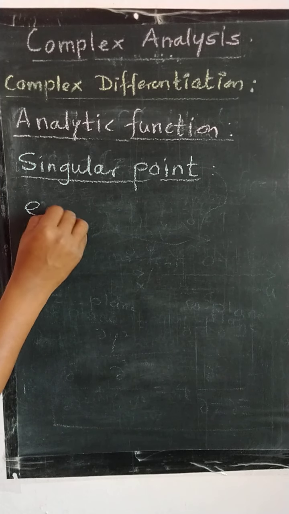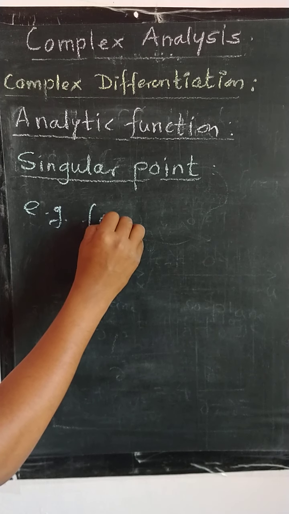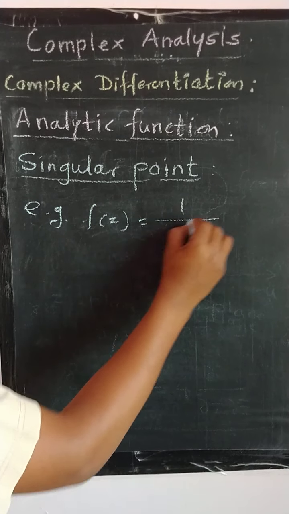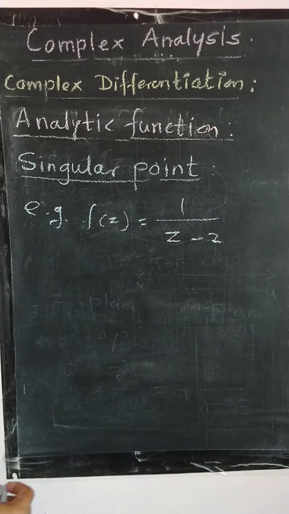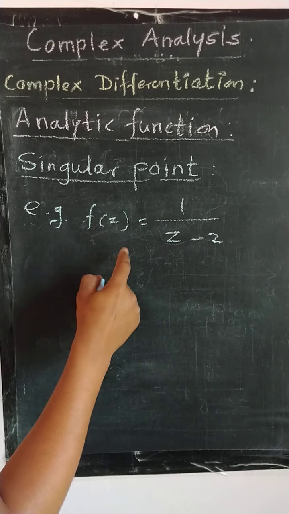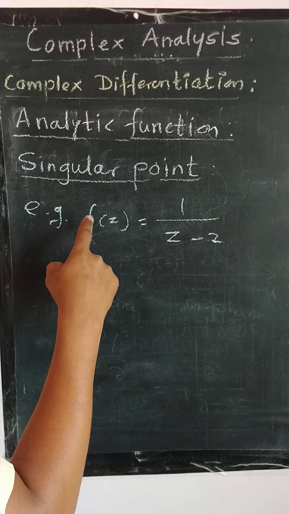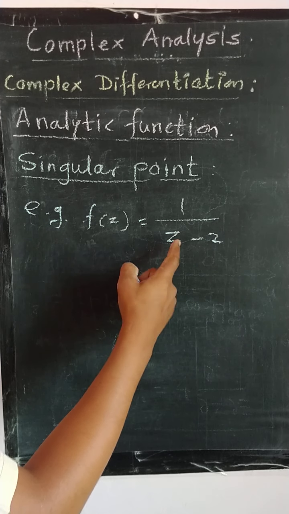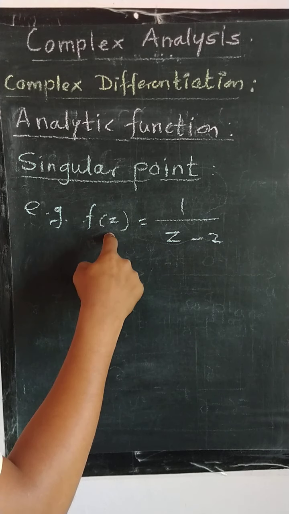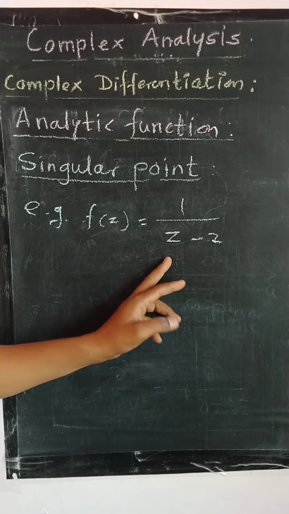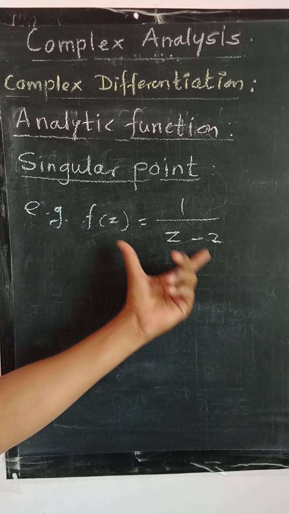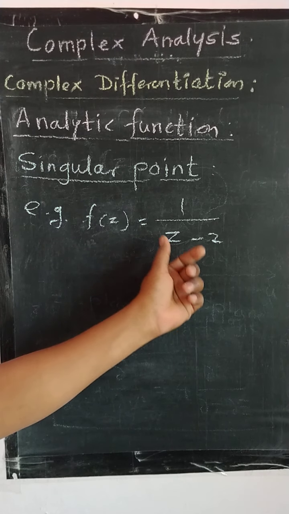For example, if we have f of z is equal to 1 upon z minus 2, then this function is not defined at z equal to 2. Therefore, its derivative is also not defined at z equal to 2. If we take the derivative of this function, that will be minus 1 upon z minus 2 the whole square, which is again not defined at z equal to 2.